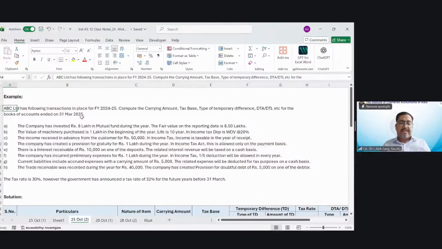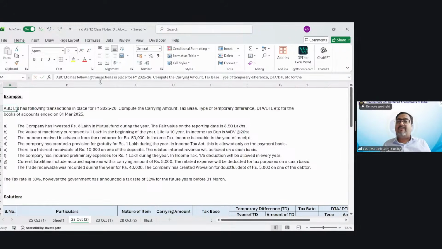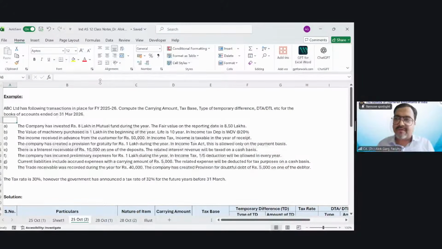So for example, ABC Limited, let's update this example. ABC Limited has the following transactions in place for financial year 25-26. Compute the carrying amount, tax base, type of temporary differences, DTA, DTL, etc. for the books of accounts ended on 31st March 2026. So everything is asked in the question.